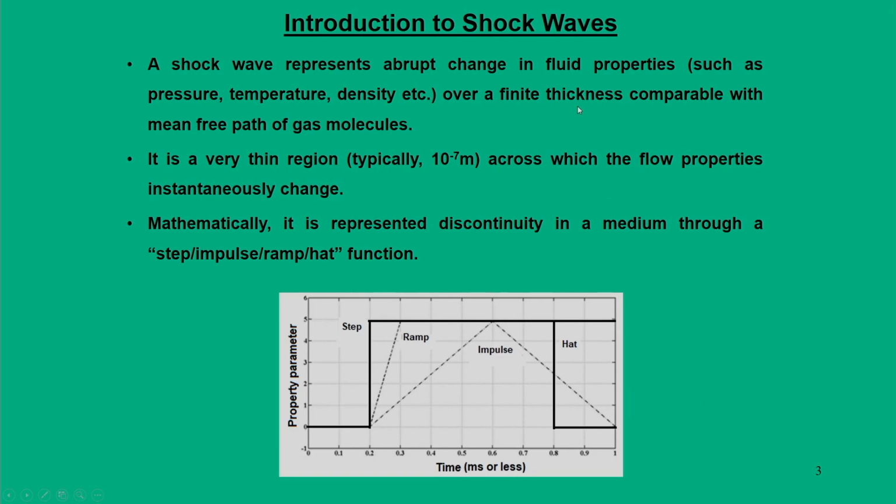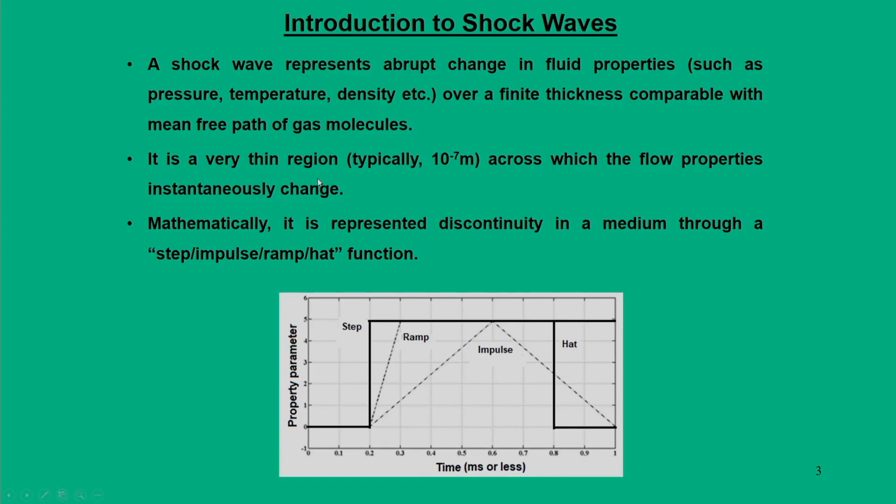Now, let us see what is a shock wave. Physically the shock wave represents the abrupt change in the flow properties such as pressure, temperature, density over a finite thickness comparable with the mean free path. If you see the mean free path of gas molecules, it is very small, and if within that amount of thickness the properties in a flow field change, then it has to be a shock wave, because these are instantaneous changes.